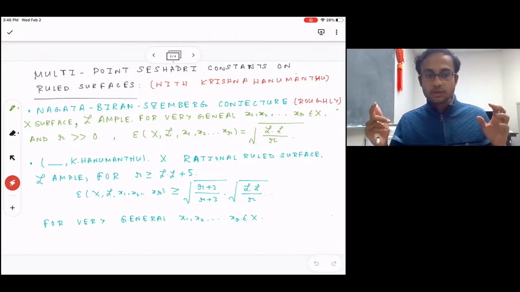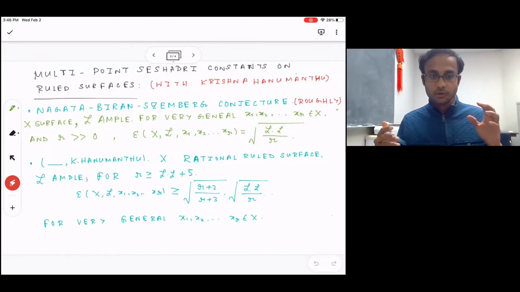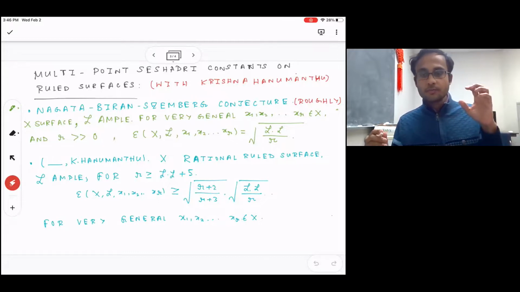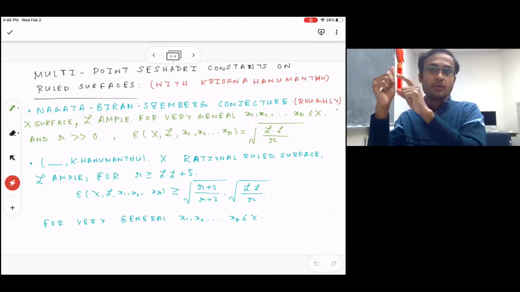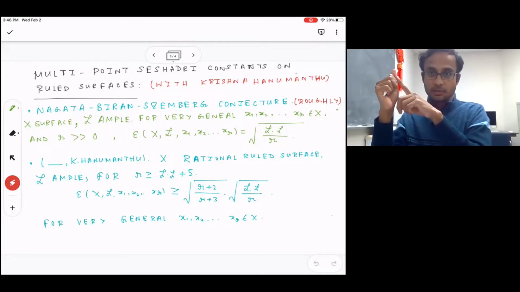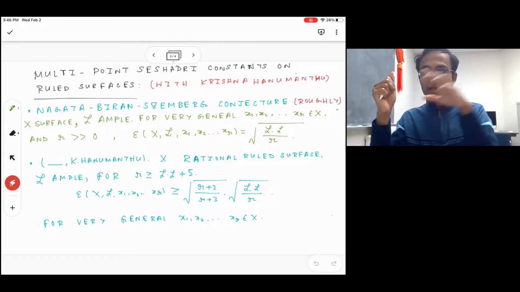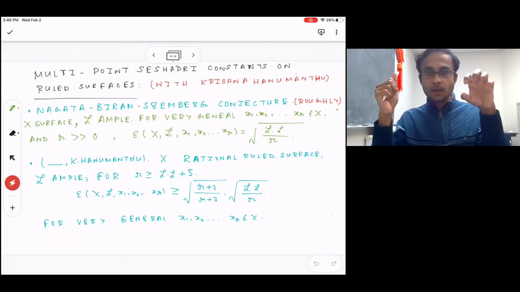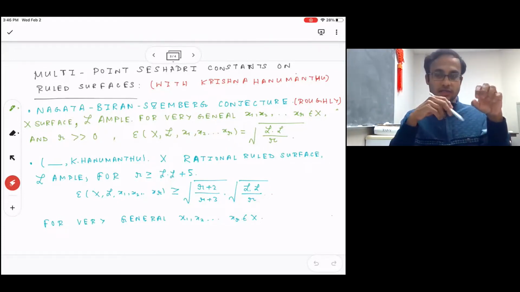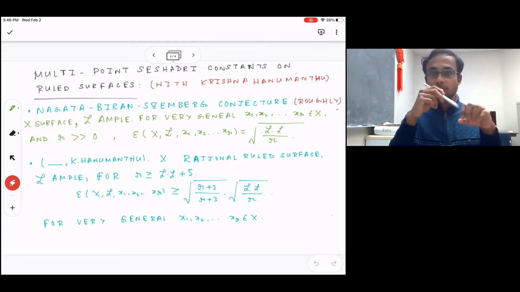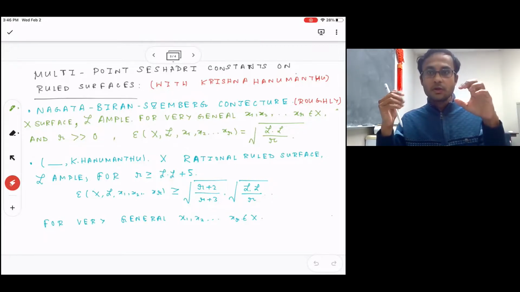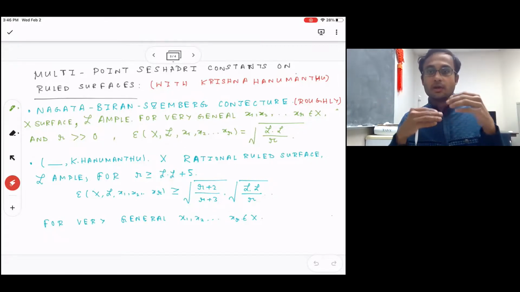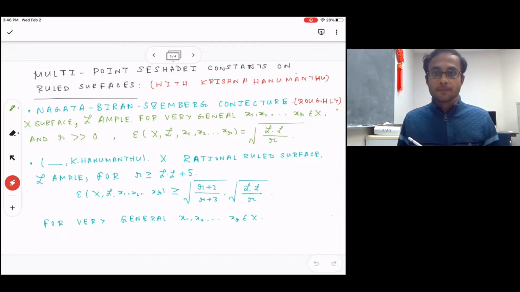So in a joint work with Krishna Hanumanthu, I've shown the following. So first of all, we have given a lower bound, which is pretty close to the upper bound predicted by the Nagata-Biran-Szemberg conjecture. So we have shown that either this lower bound is achieved, or there is something called a Seshadri curve, a special kind of curve with special properties on the surface, which computes the Seshadri constant. So either the lower bound is achieved, or there is something geometric happening on the surface.